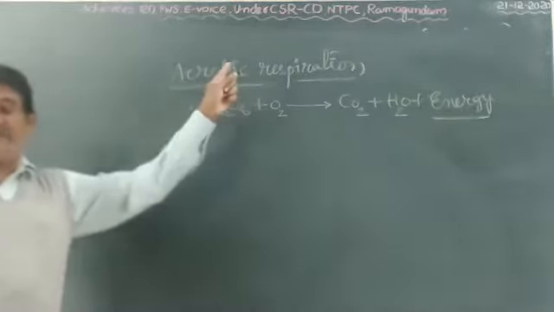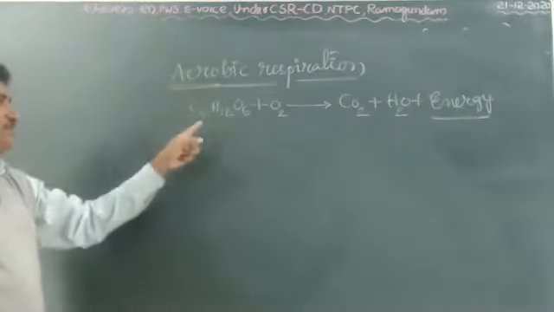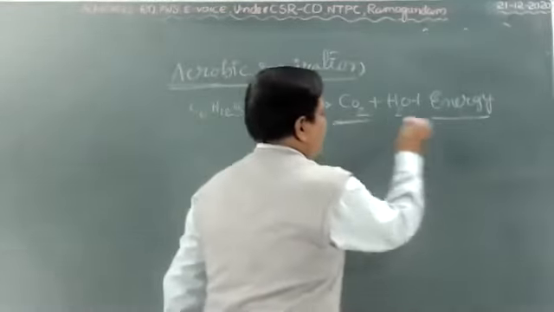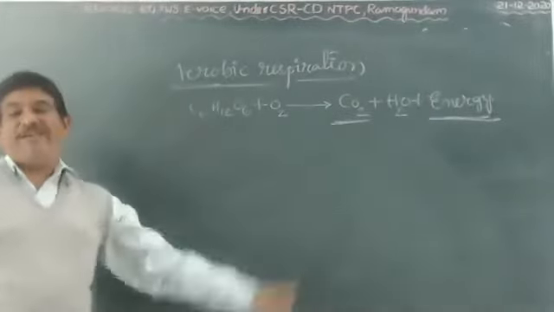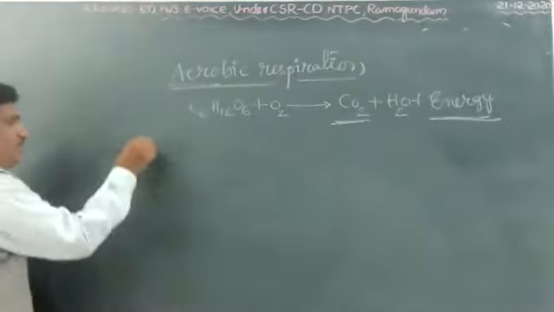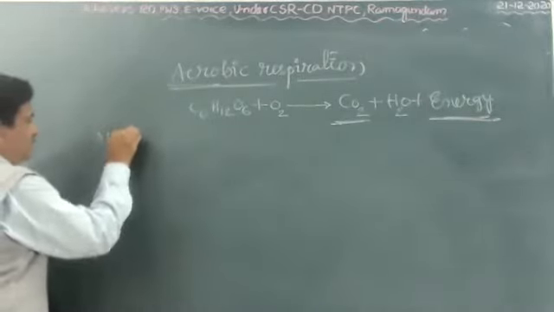Anaerobic I already explained, the yeast experiment. Now the aerobic experiment. In this, in the presence of oxygen, carbon dioxide and energy are released. Whether right or wrong, we can prove it by experiment. Two experiments are given, and that is called aerobic respiration. What is the aim in aerobic respiration?